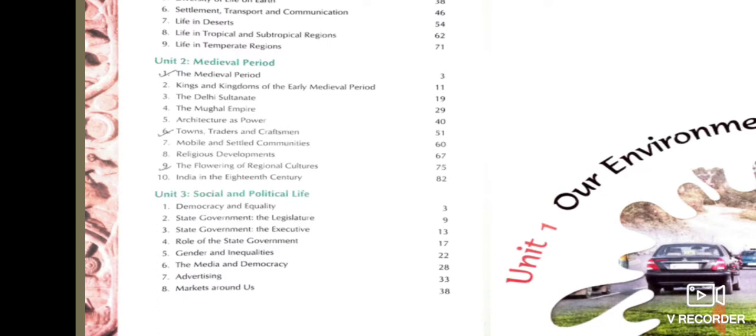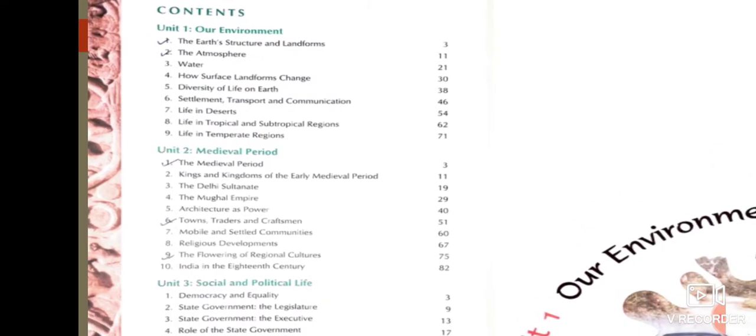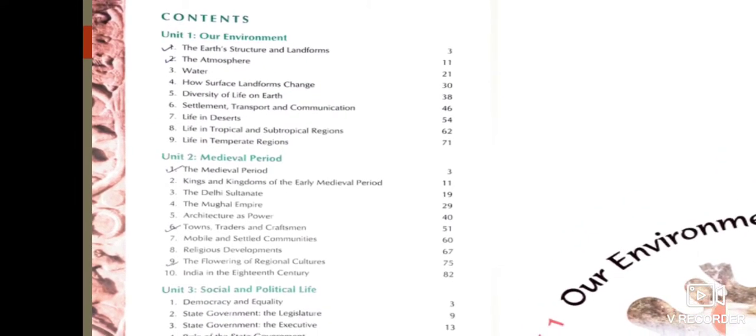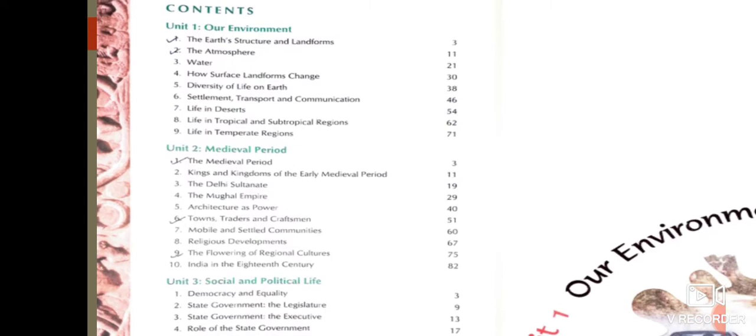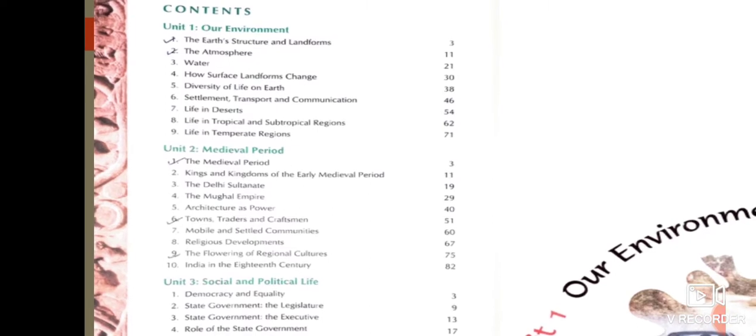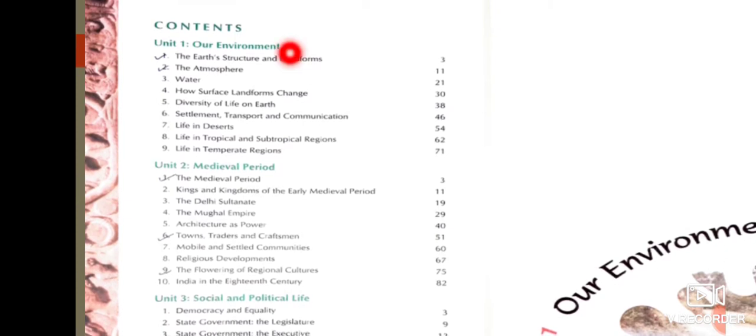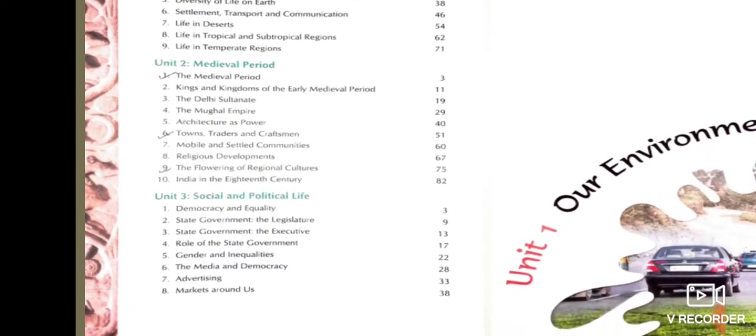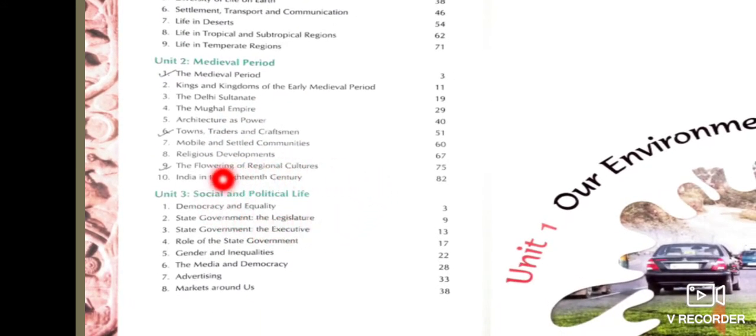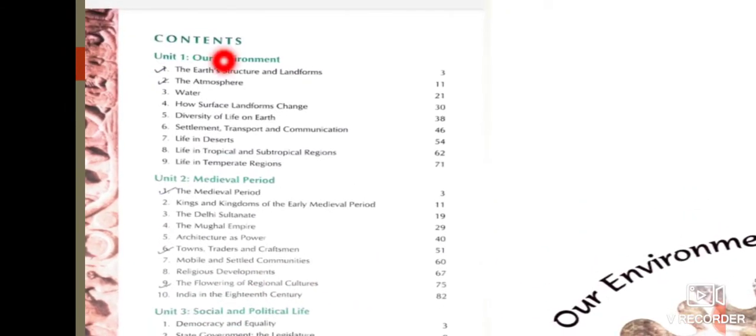So this way you can see, children, that our social science book consists of 3 units, and these units are the 3 disciplines or streams of social science. Unit 1 is geography, unit 2 is history, and unit 3 is political science. But I am here before you to begin with chapter number 1 of the geography section, that is the earth's structure and the landforms.